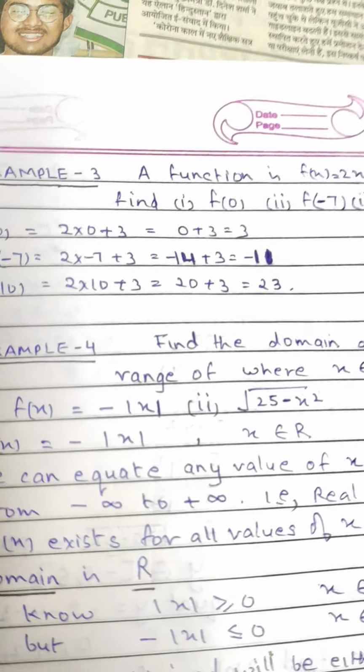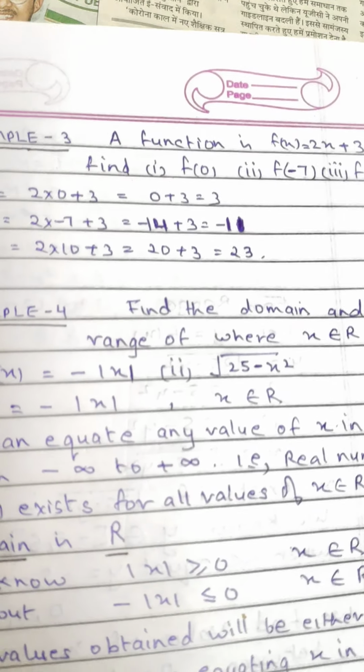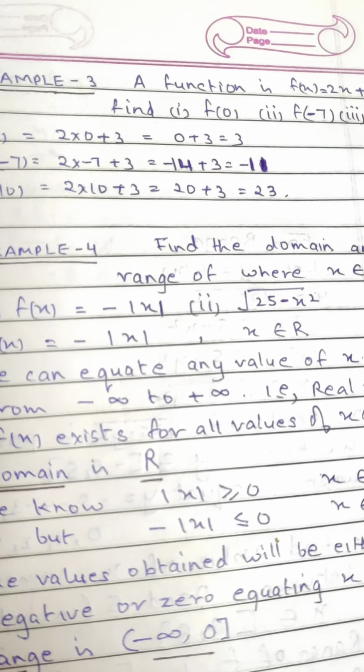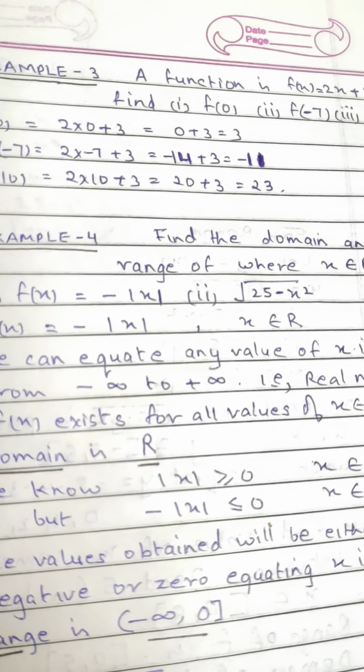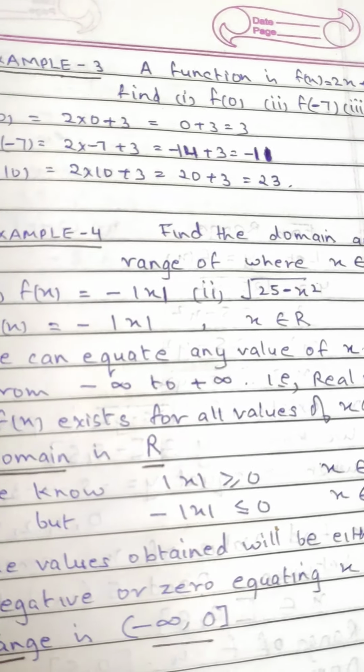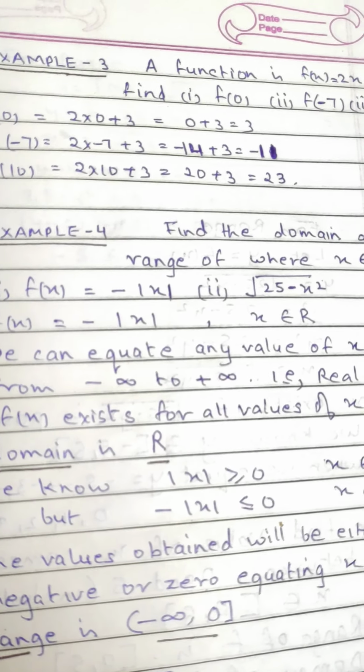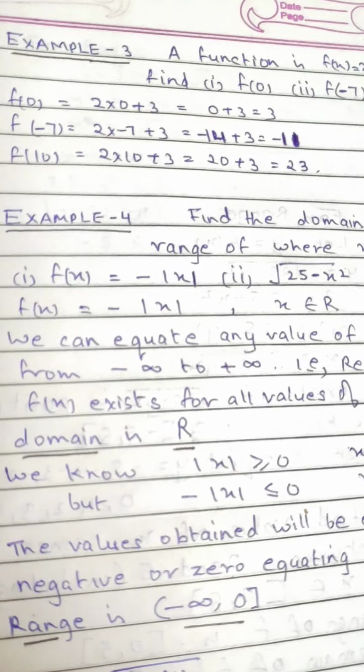Example 3. A function f(x) is equal to 2x plus 3. Find f(0), f(-7) and f(10). What is f(0)? In f(x) is equal to 2x plus 3, put x is equal to 0. You get 2 into 0 plus 3, answer is 3.